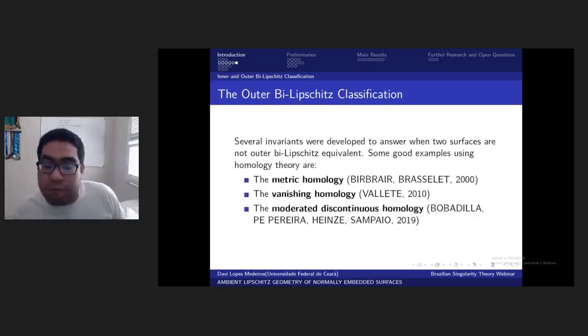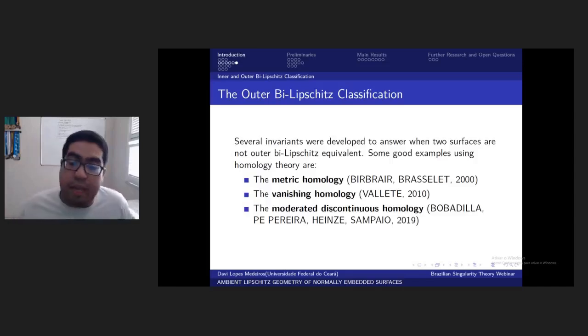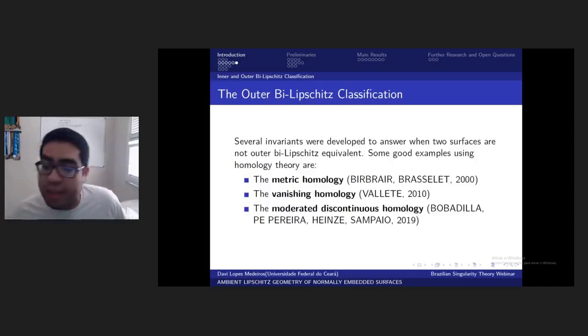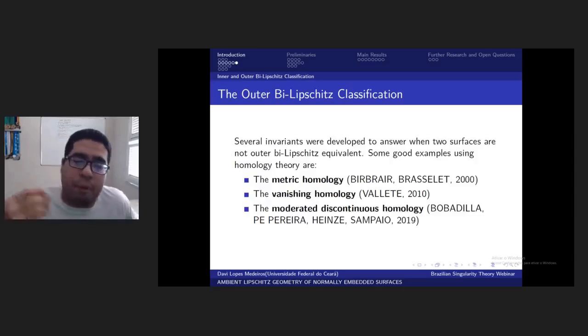And several invariants were developed to answer this question, to detect these metric knots. Then we can see the metric homology developed by Birbrair, Brasselet, and others in 2000, the Vanishing homology developed by Valette in 2010, and in my opinion, the most promising one until now to solve this problem, the moderate discontinuous homology developed by Bobadilla et al. in 2019.